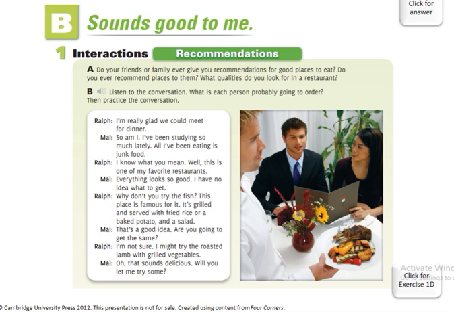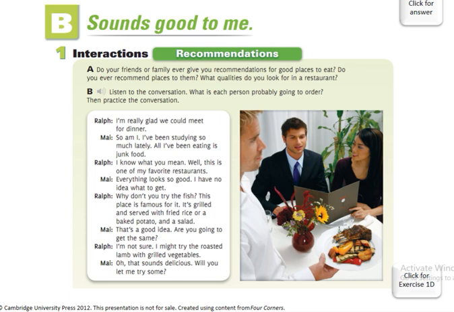So we're going to see here the conversation between Ralph and May. I'm going to do both, so I'm going to be Ralph. So let's start. Oh, I'm really glad we could meet for dinner. So am I. I have been studying so much lately. I've been eating junk food. I know what you mean. Well, this is one of my favorite restaurants. Everything looks so good. I have no idea what to get.